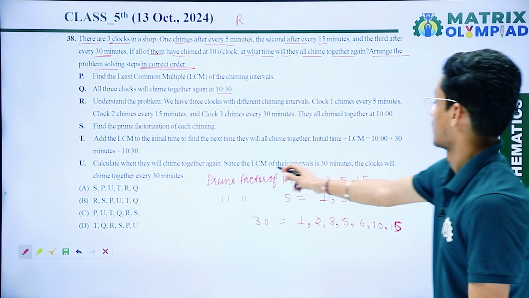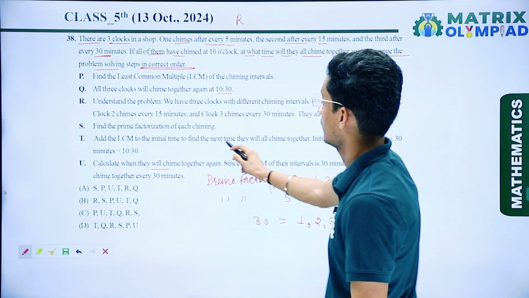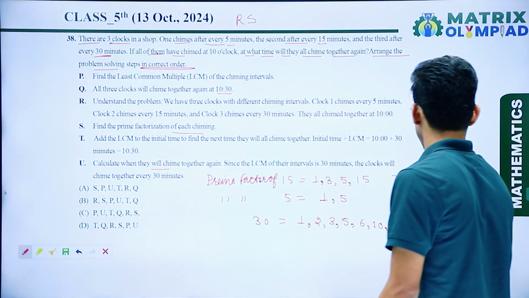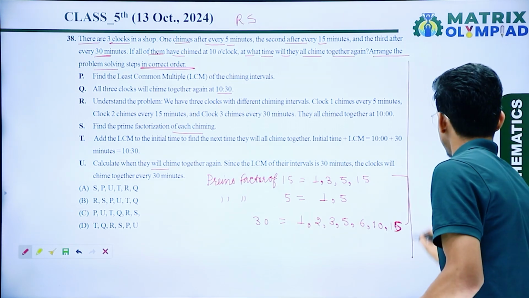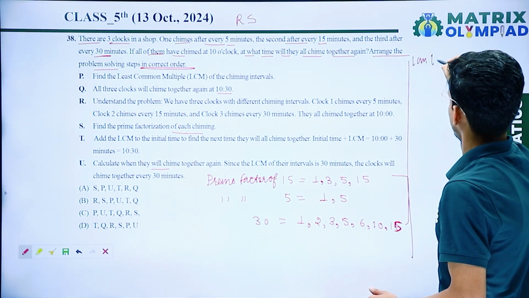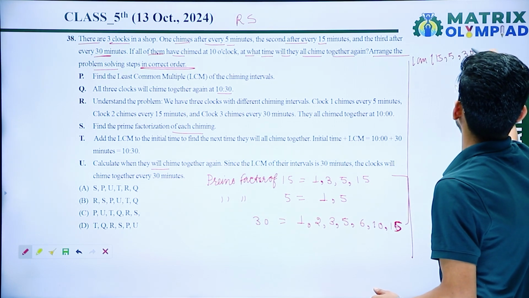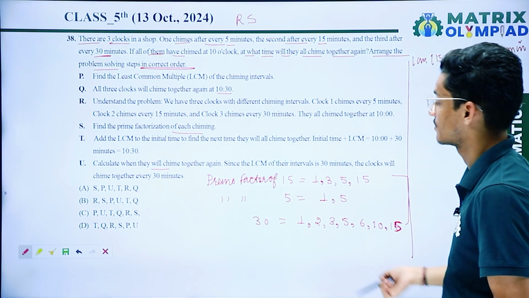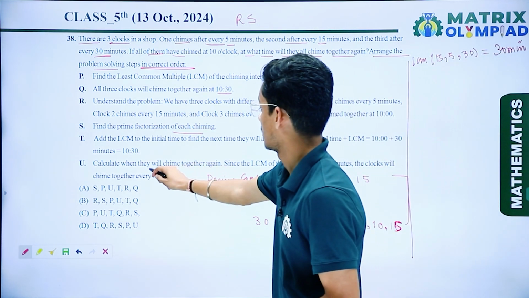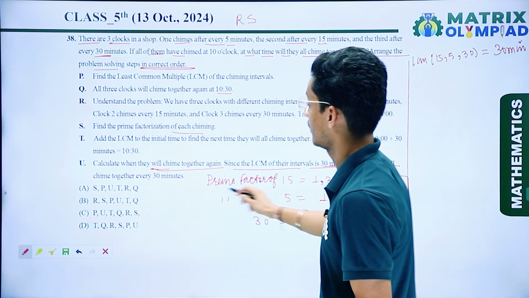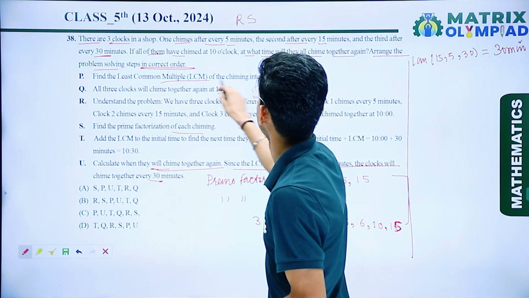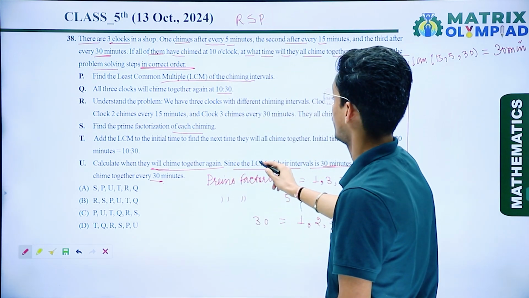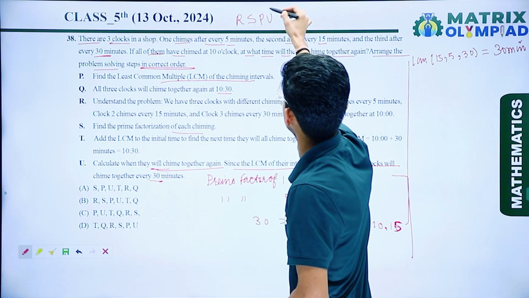So now I calculate when they ring together. So here we have to find the factors of each clock interval. So I can say that R then S. Now we have to find the LCM of this one. So now LCM of 15, 5 and 30 minutes, that is 30 minutes. Now third one we have to find the LCM. So now calculate when will they chime again, and since the clocks will chime all together every 30 minutes, before this we have to find the LCM of these intervals. So I can say that after S we have used P. Now then we calculate LCM. So here this one is the U.